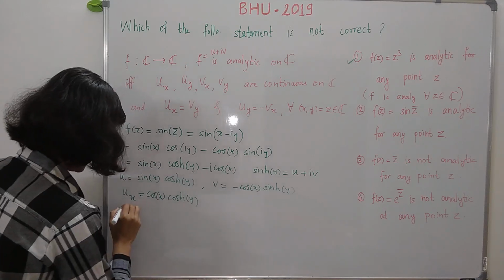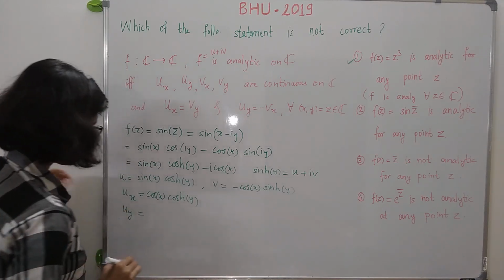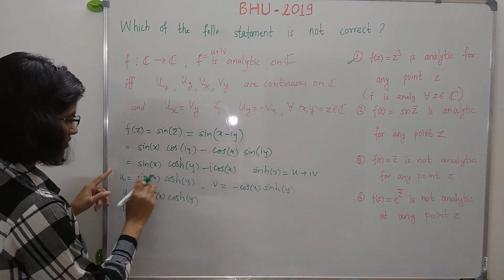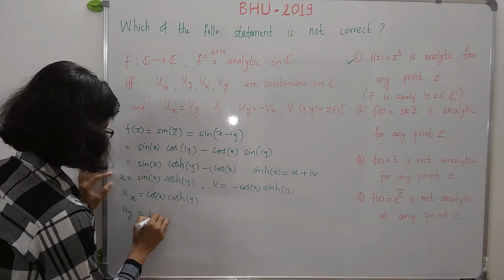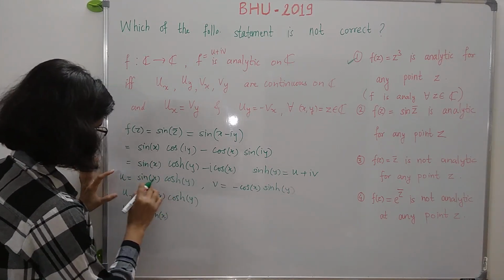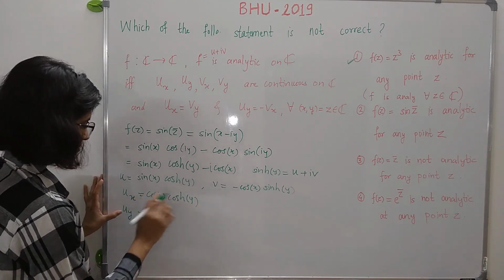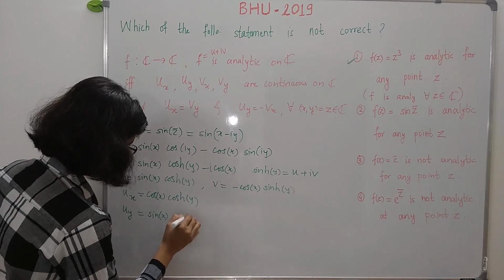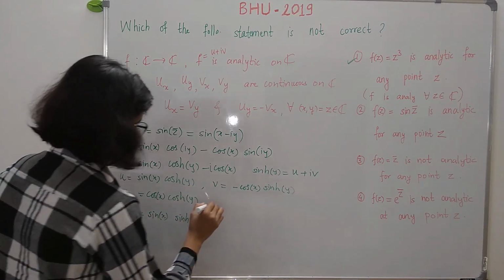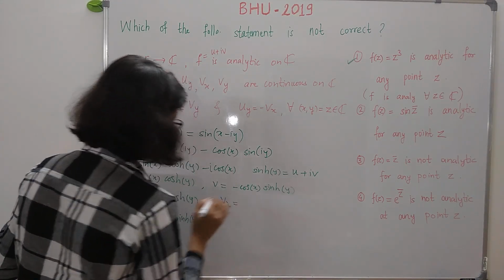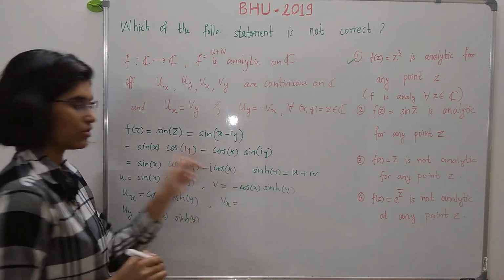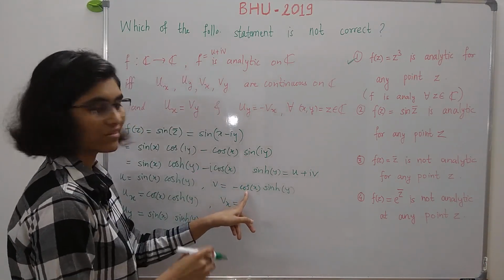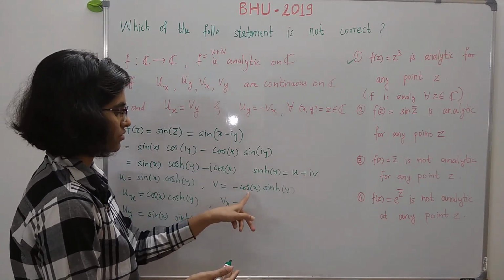Similarly, what is our uy? uy is equal to, you just take the partial derivative of this with respect to y. So sin x as it is, derivative of cos hyperbolic y with respect to y is sin hyperbolic y. Now vx is, just differentiate this with respect to x. So derivative of cos x is minus sin x, and this minus into minus is plus.